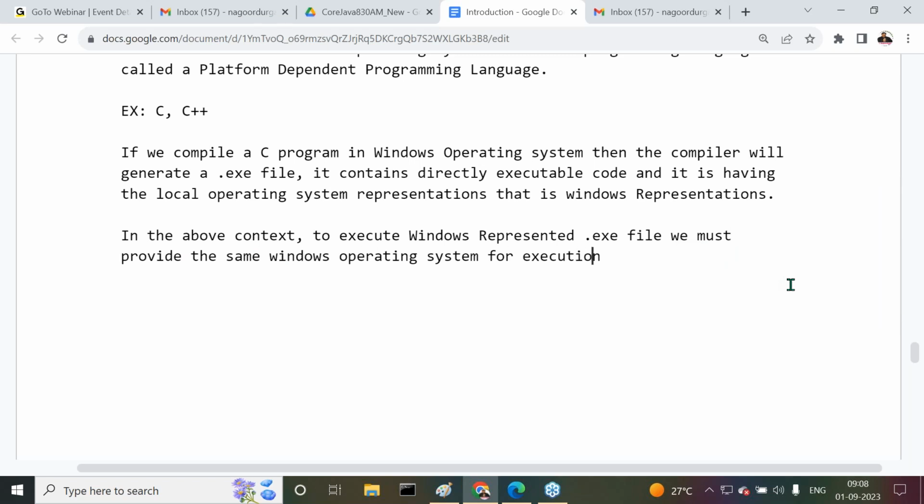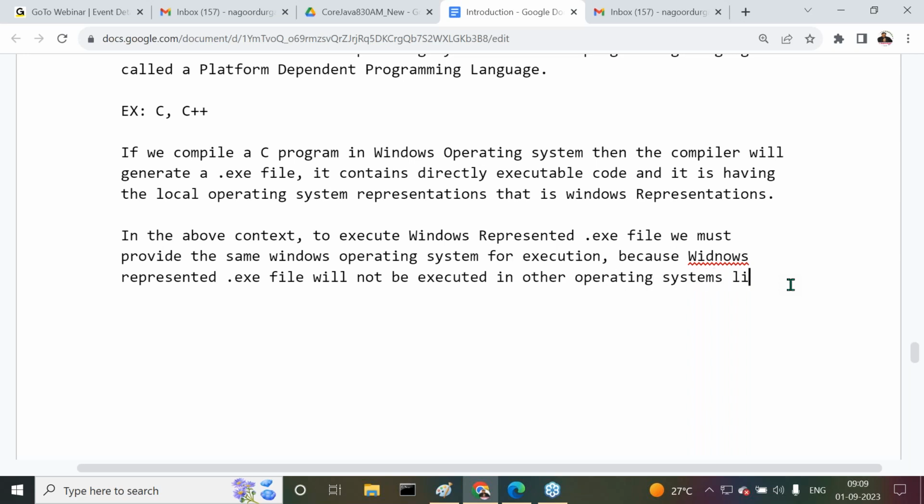Why? Because a Windows-represented .exe file will not be executed in other operating systems, like Linux. Understand it clearly.